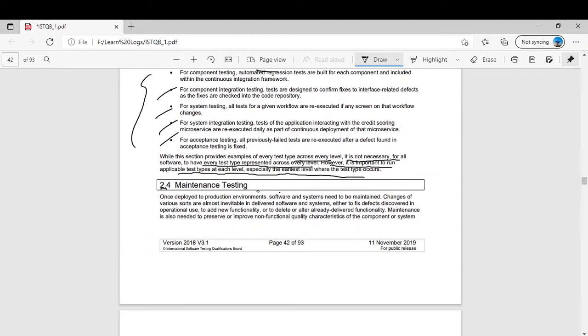Once deployed to the production environment, software and systems need to be maintained. Changes of various sorts are almost inevitable in delivered software and systems, either to fix defects discovered in operational use, to add new functionality, or to delete or alter already delivered functionality. There could be many reasons for maintenance testing.